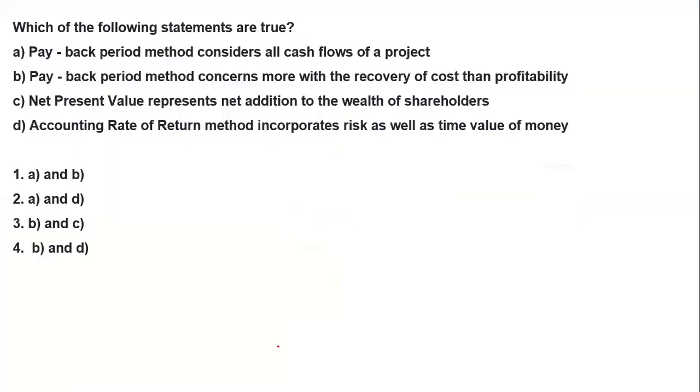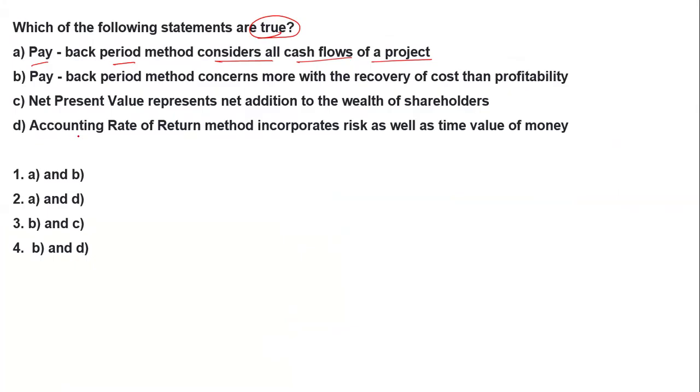Let's start with the first question of today: which one of the following statements is true? The first option is that the payback period method considers all cash flow of the project. Option 2: the payback period method is more concerned with the recovery of cost than the profitability or the net present value, which represents an addition to the wealth of the shareholder.